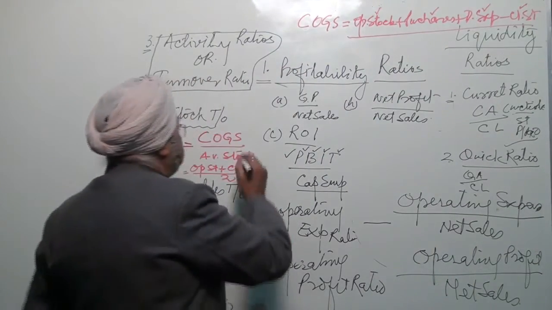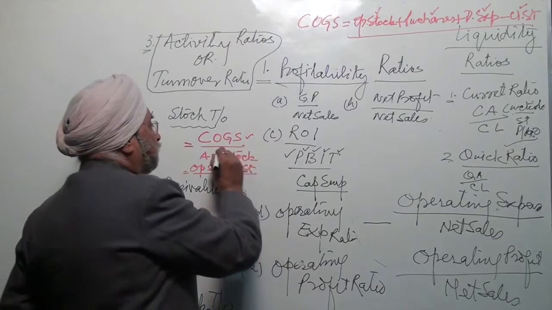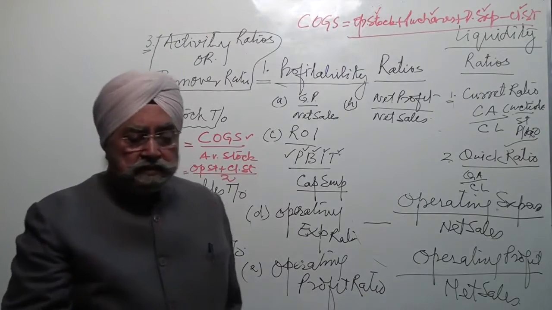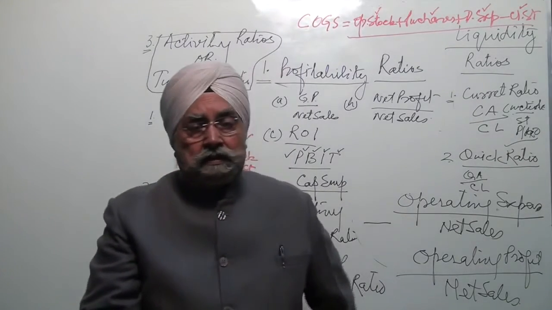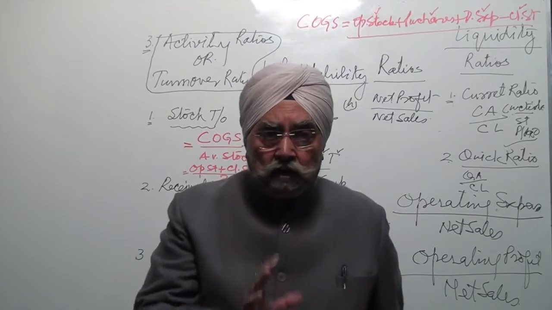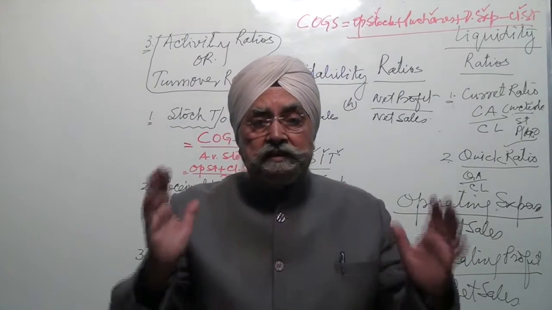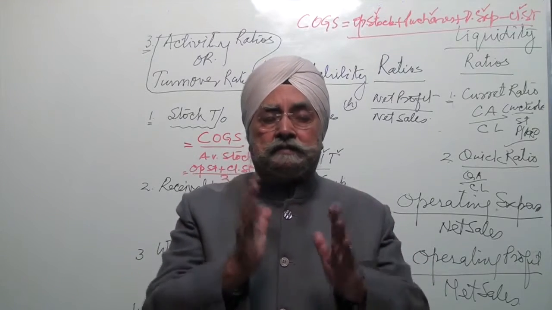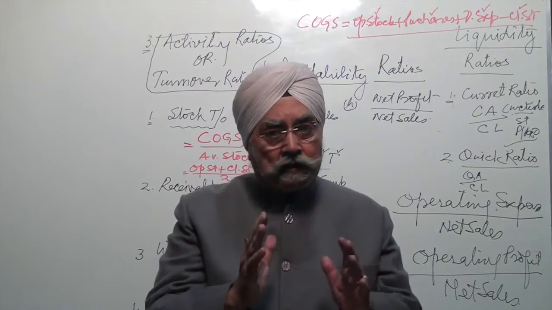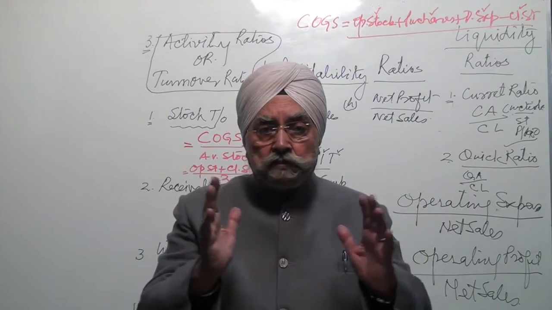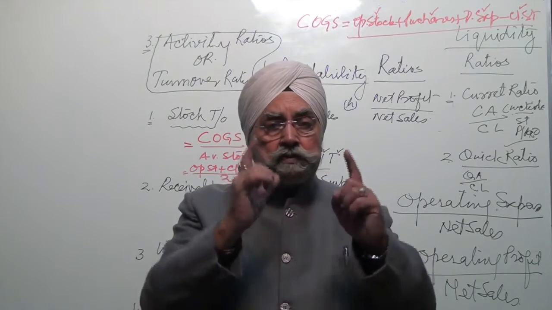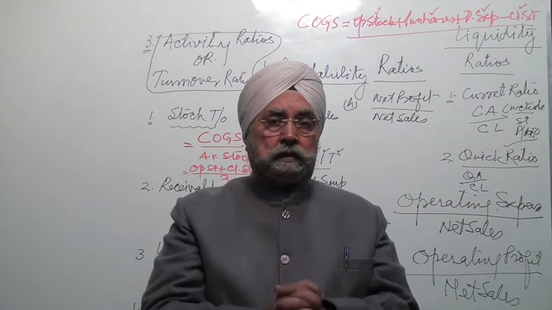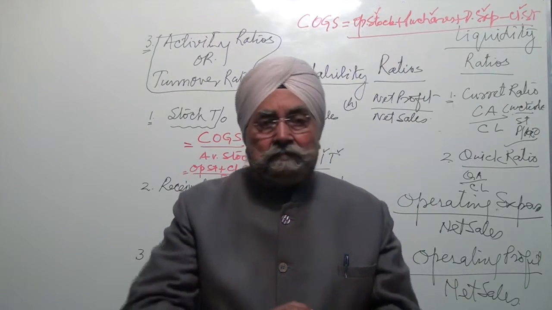So when you compare these two financial figures, COGS and average stock, it tells you what is the position. Is the ratio higher or lower? If the denominator is higher, average stock is higher, it will be very less. This ratio will be small. If the average stock is very small as compared to cost of goods sold, the ratio will be high. What does it mean? Look here, my dear students.